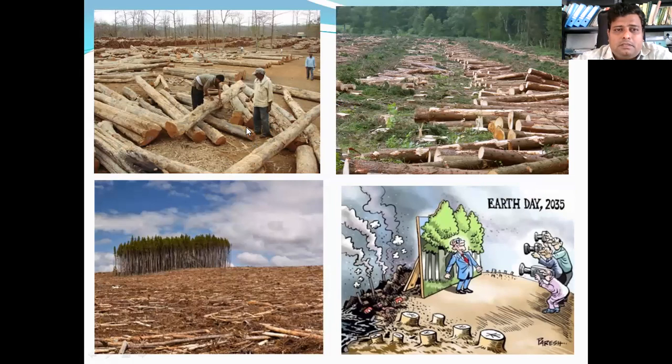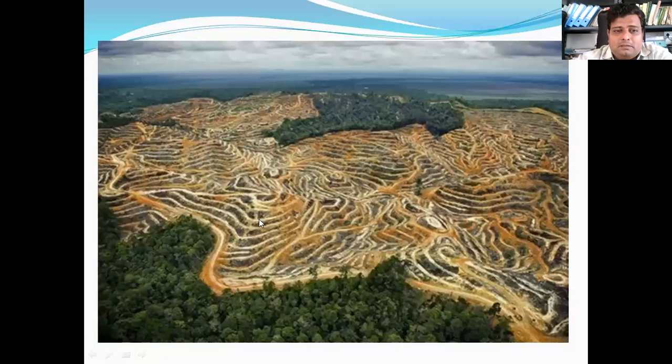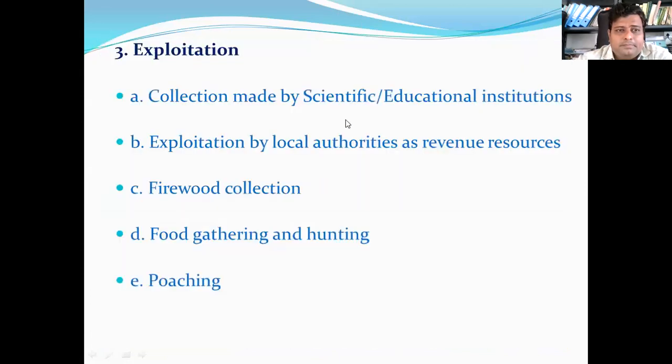Here the forest has been cut for timber. You can see how much of the forest patch has been destroyed for this timber. Here you can see only smaller patches remaining. In the coming years, we may have to take photographs with the forest. Like there is an image where a man is standing and some people are photographing him. This is the sarcastic reality. Here is an image of a mine field that has cleared the whole forest patch. You can see how much the forest has been destroyed.